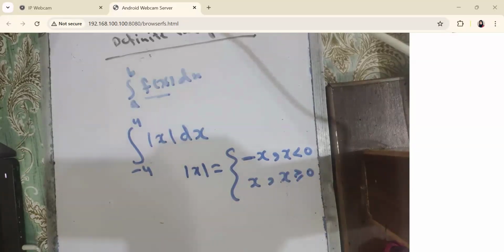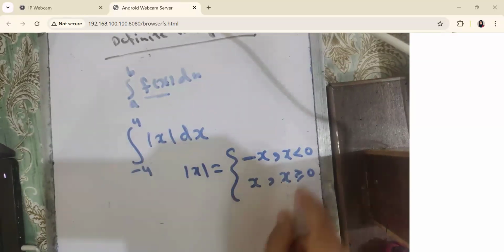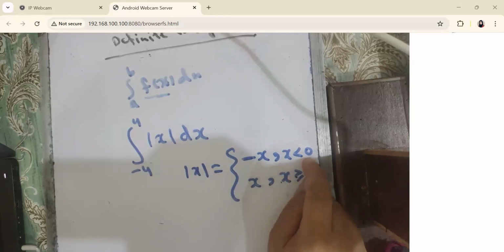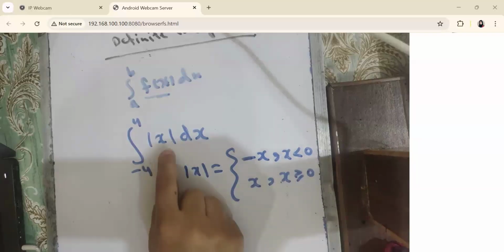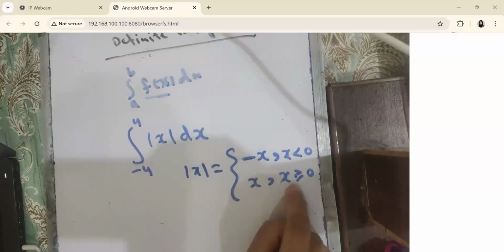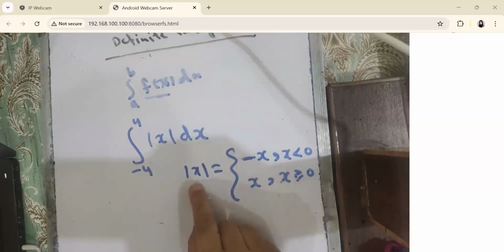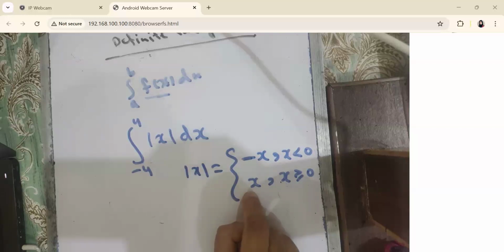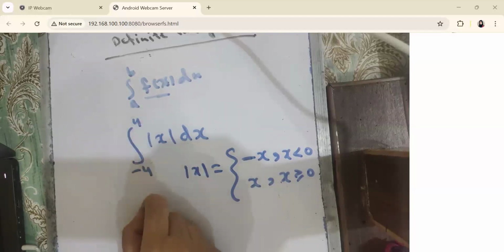It means that we have to break this limit of integration according to this piecewise function. This piecewise function says if you are using the input values, or the limits of integration, that are less than 0, the integrand would be minus x. Mod of x will equal minus x. And if you are using the limits of integration greater than 0, the integrand will become x. So I have to break this integral from minus 4 to 4.